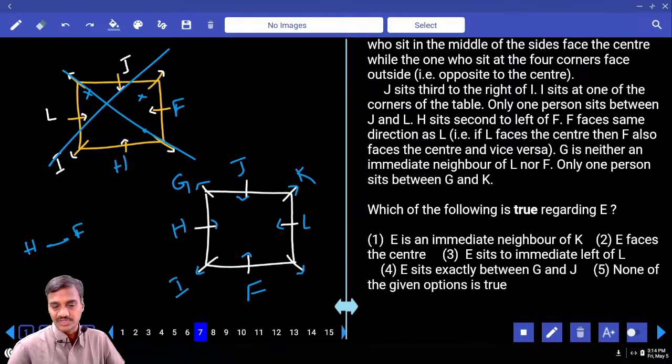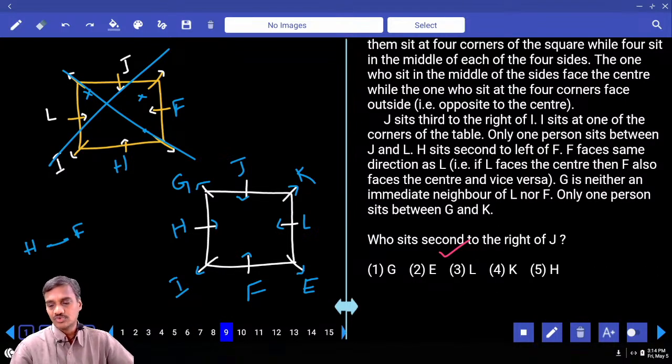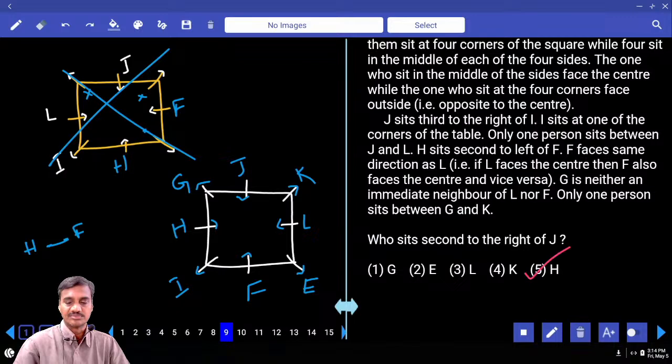Which of the following is true regarding E? Regarding E, now E must be at this place. E is an immediate neighbor of K. E faces the center. E is to the immediate left of L. That is definitely choice 3. Seventh one, choice 3. And who sits second to the right of J? Seated second to the right of J, that is H. H, choice 5, question number 9.